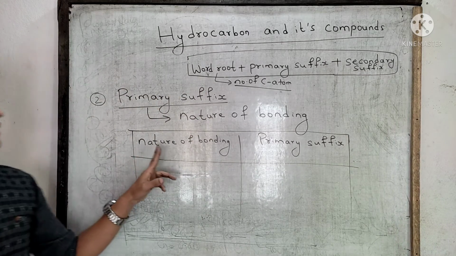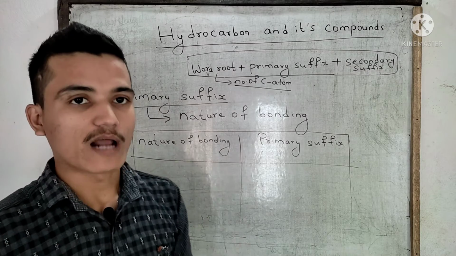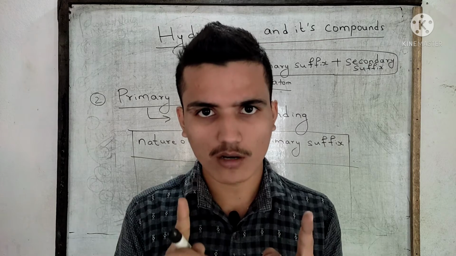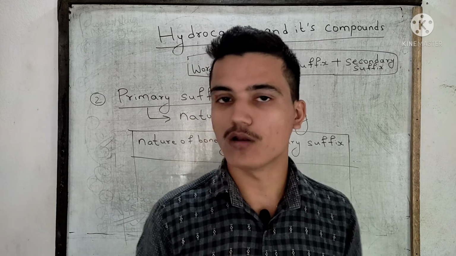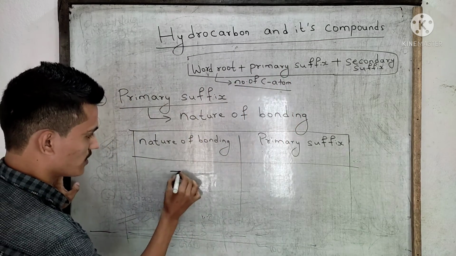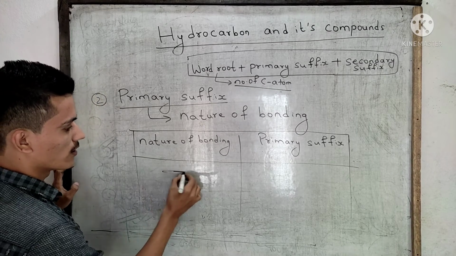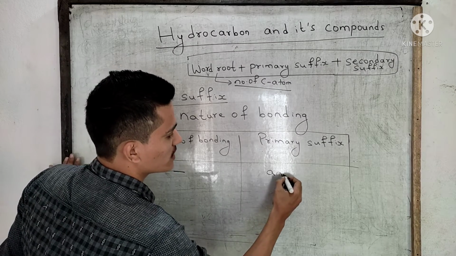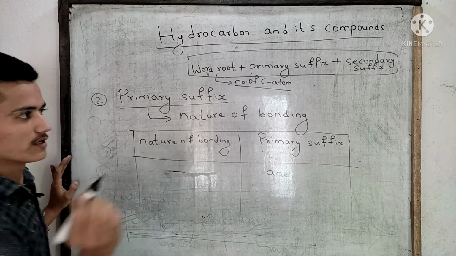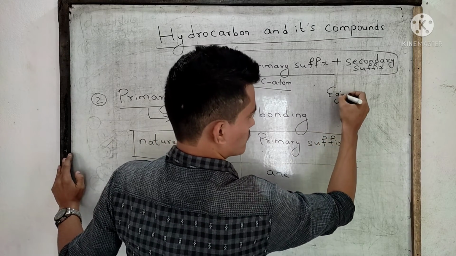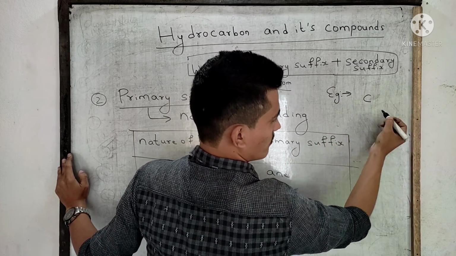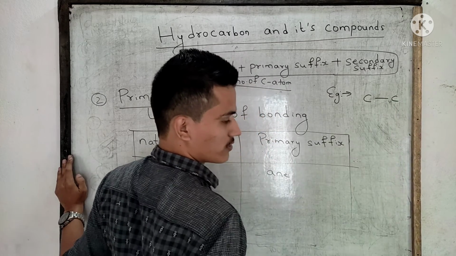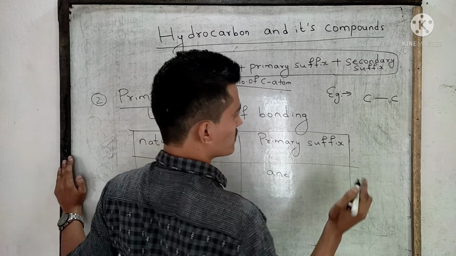If the carbon atoms are connected with each other by a single bond, then the primary suffix will be "-ane". Okay, example. This is a carbon atom, this is a carbon atom. They are connected by a single covalent bond.